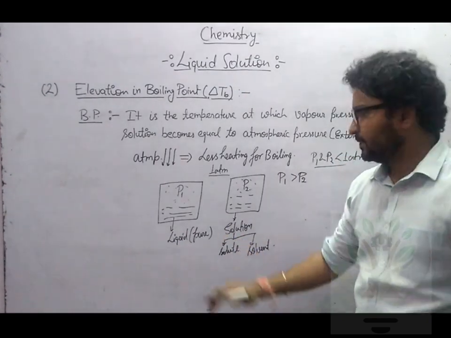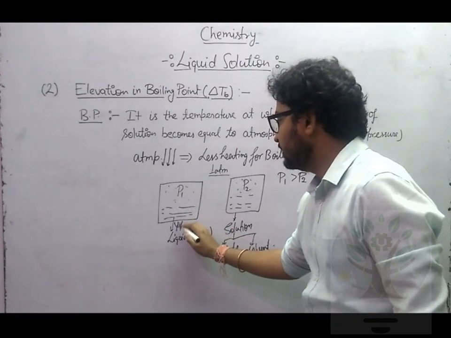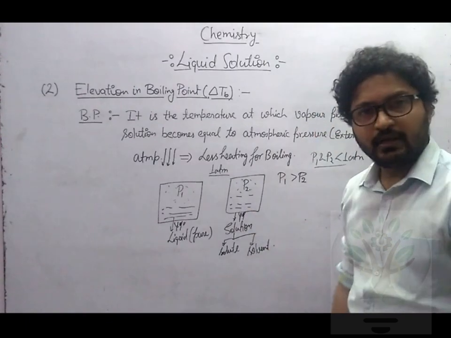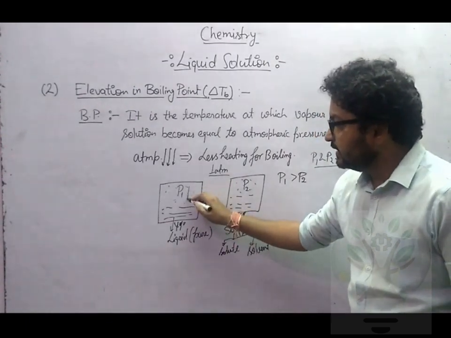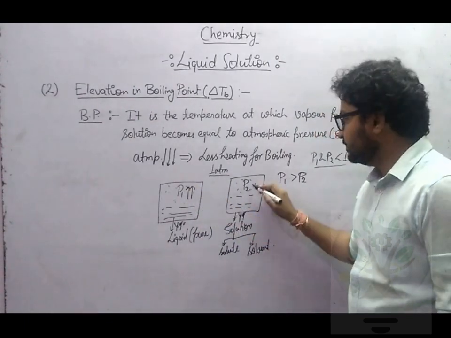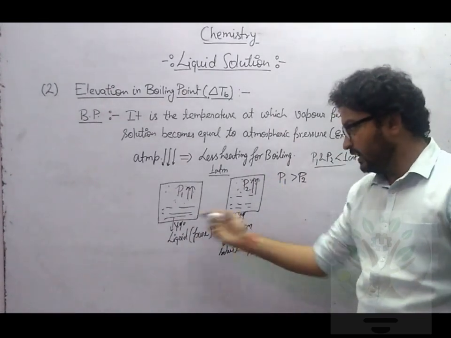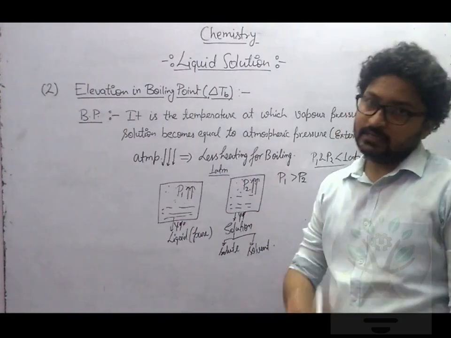Atmospheric pressure से दोनों ही कम है. So now you start heating. Now you start heating here and you start heating here. Okay. So tell me, P1 will increase or decrease? P1 will increase. P2 will decrease or increase? P2 will also increase because we are heating now. So upon heating, vapor pressure increases.